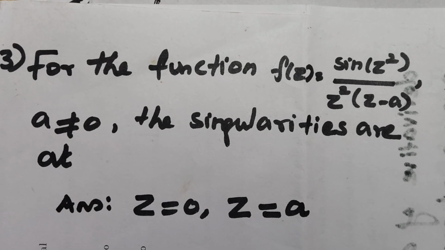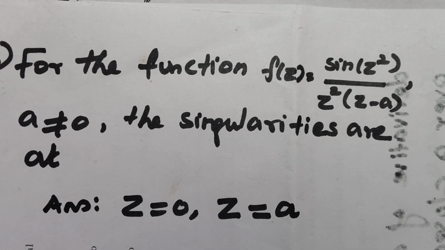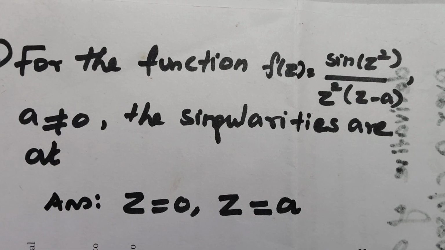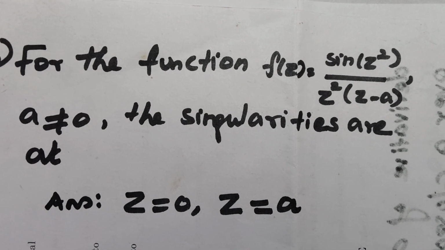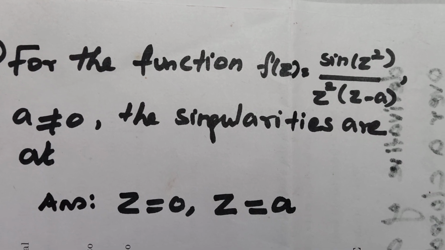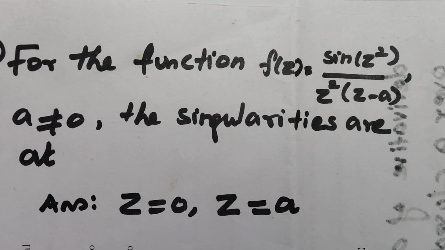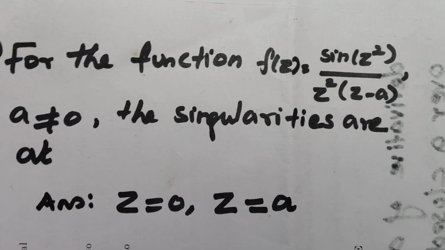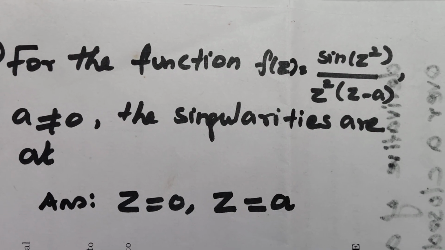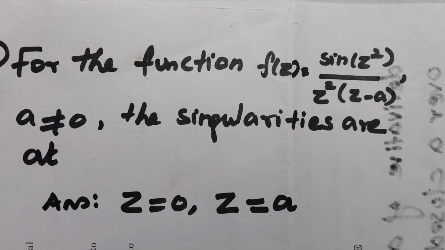Question number 43 from complex analysis. For the function f(z) = sin(z²) / (z²(z - a)), where a is not equal to 0, what are the singularities? So it is an easy question. Clearly, the singularities of the given function f(z) are at z = 0 and z = a. The singularities of a function f(z) are the same as the zeros of the denominator, and therefore here z = 0 and z = a are the singularities of the given function.